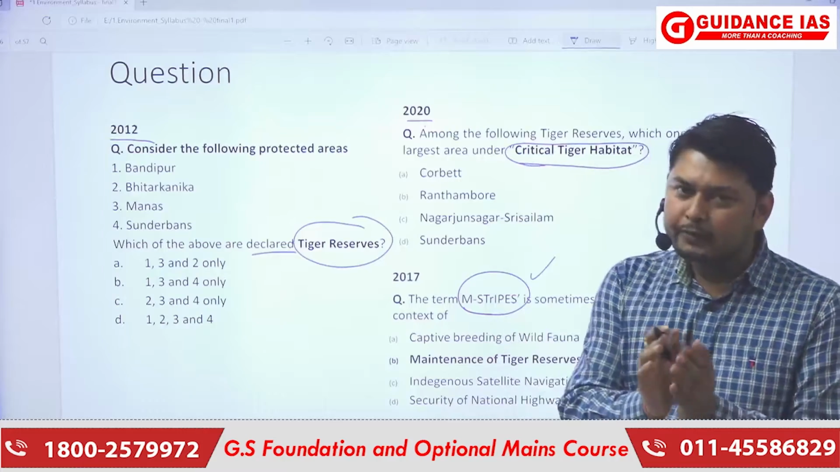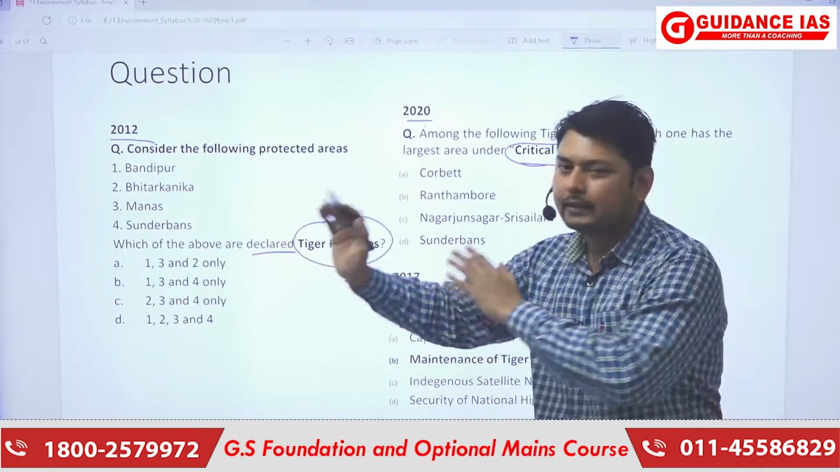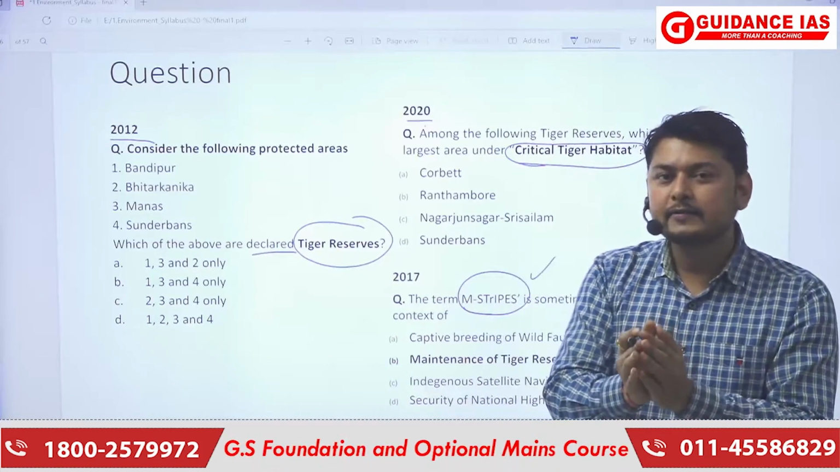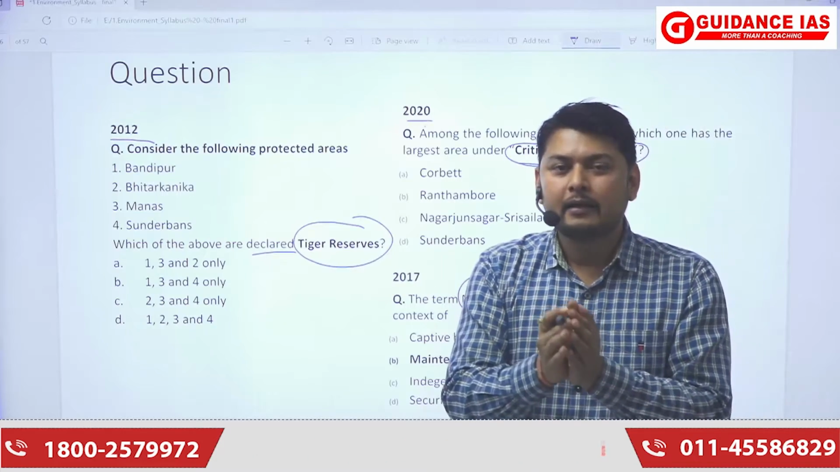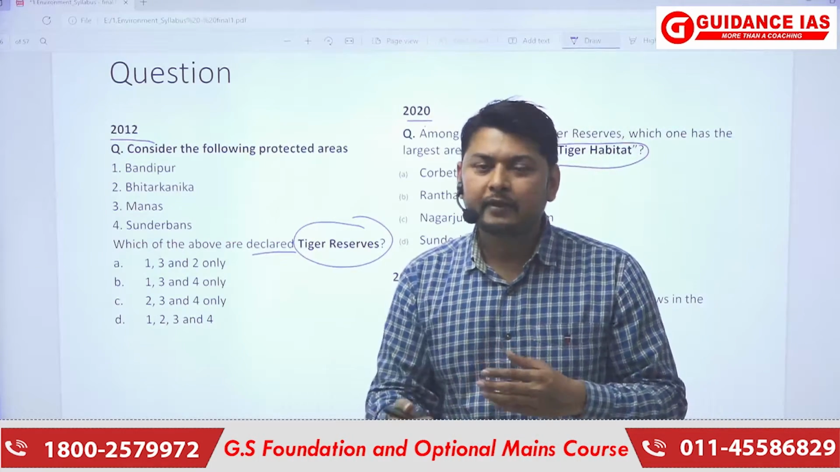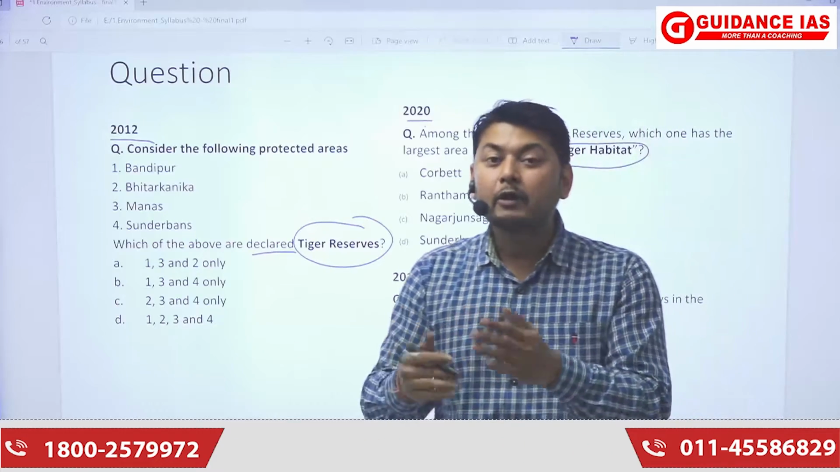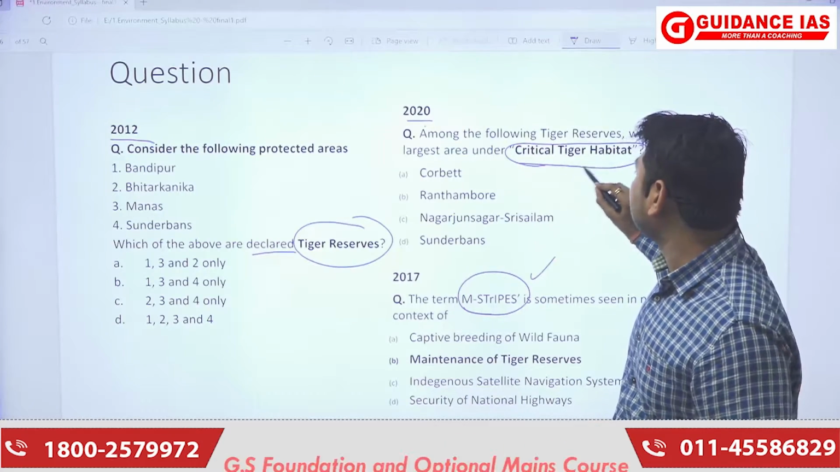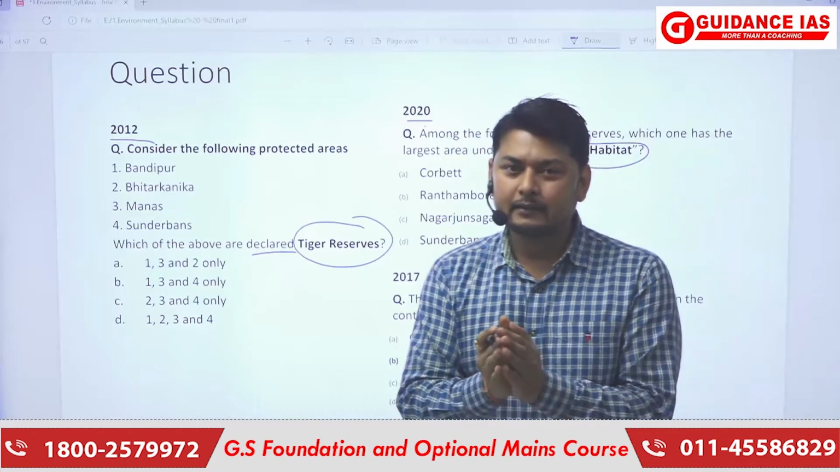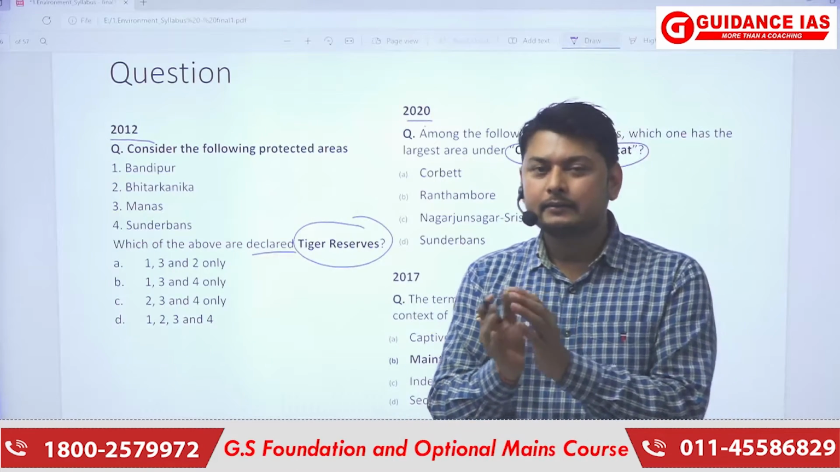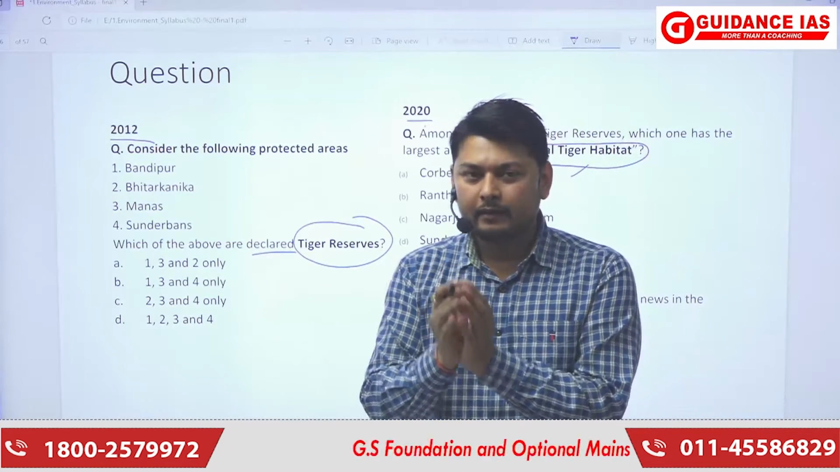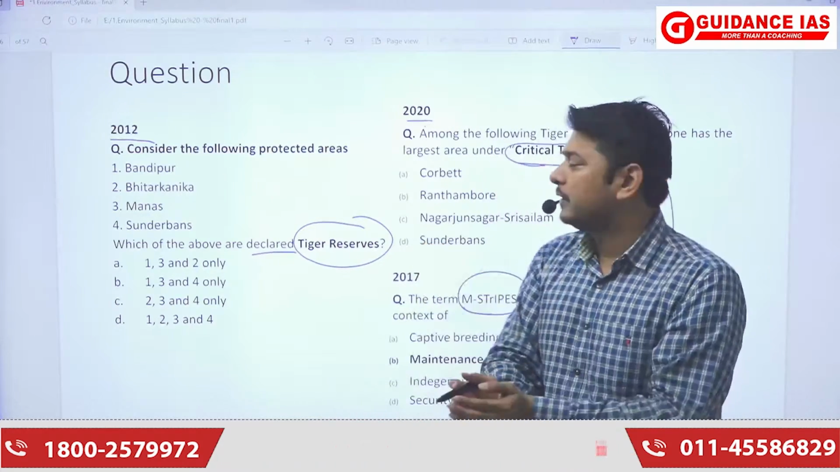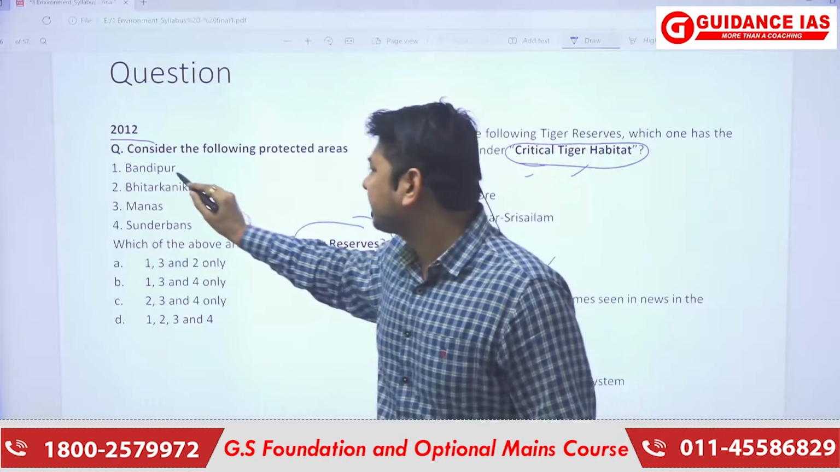So can you see the approach? There is a tiger reserve question, then an M-STrIPES question, about how the tiger population is numbered or calculated, how they are counted, whether the population has increased or decreased, what methodology and techniques they use. And after that, there is critical tiger habitat, a zone where only the tiger can live, and other activities are prohibited in that particular region. So we'll be seeing this question in detail.